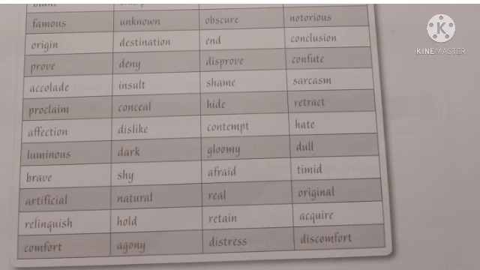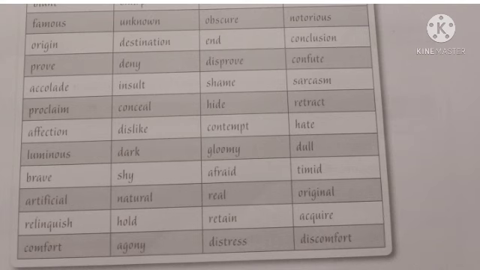Origin, that is destination, end or conclusion. Proof, opposite deny, disprove, confute. Applaud, opposite insult, shame or sarcasm. Proclaim, opposite conceal, hide or retreat. Sorry, retract. Then affection, opposite dislike, contempt, hate.